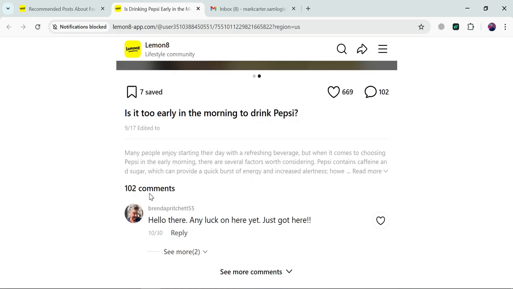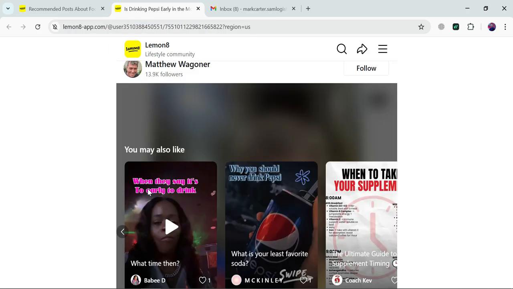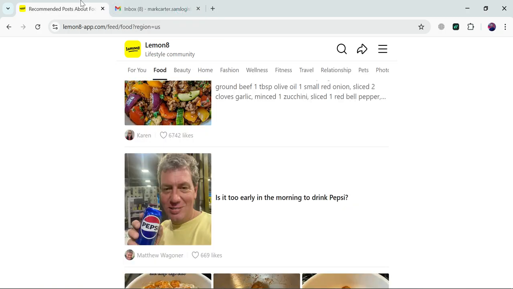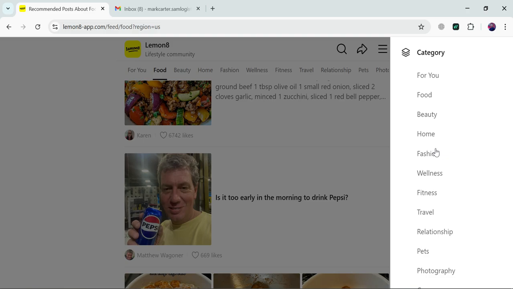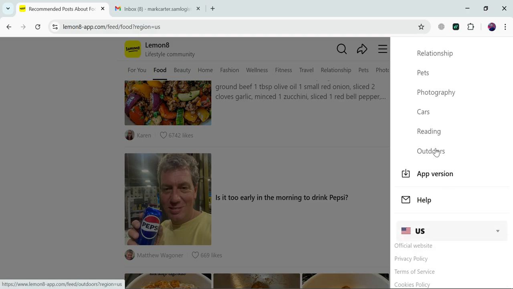As you can see, there are lots of people commenting on their posts, which means the number of audience on the Lemonade platform is huge. You can take benefit of that. In this way you can create posts in all these categories. If you have your own category, you can also choose that. These are the categories that are available right now, and you can also add your own.